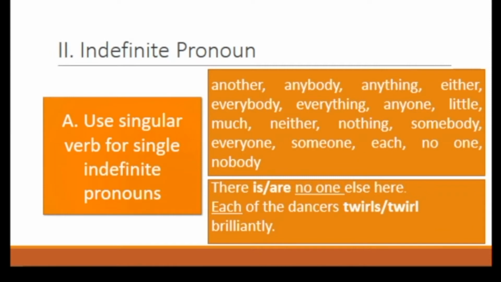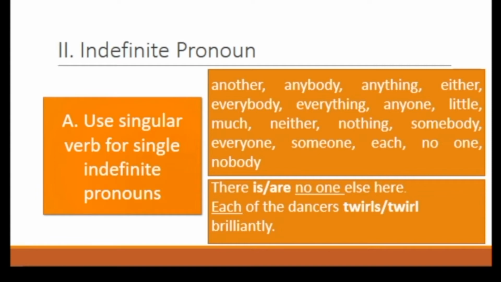Rule number 2, indefinite pronoun. An indefinite pronoun does not refer to any specific person, thing, or amount. It is vague and not definite. There are 4 sub-rules under this. Let's talk about the first one. Use singular verb for singular indefinite pronouns. So what are those singular indefinite pronouns? These are another, anybody, anything, either, everybody, everything, anyone, little, much, neither, nothing, somebody, everyone, someone, each, no one, nobody.